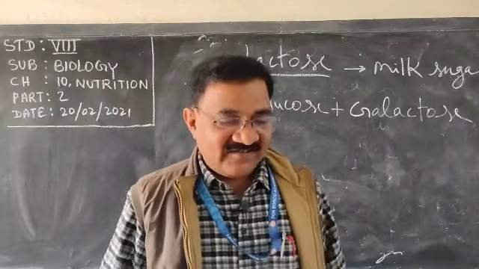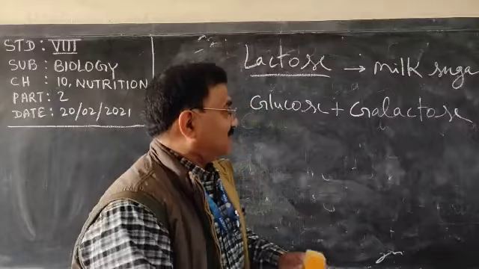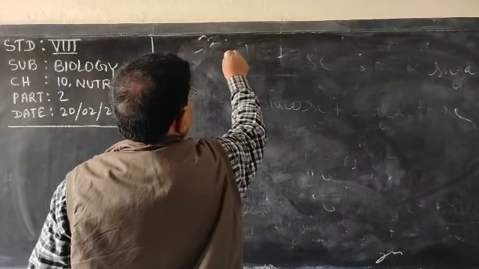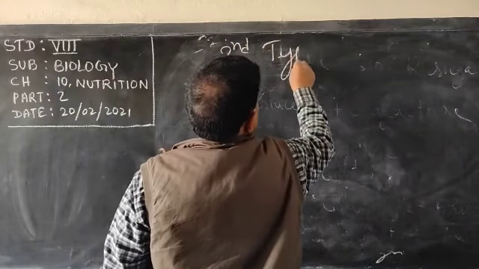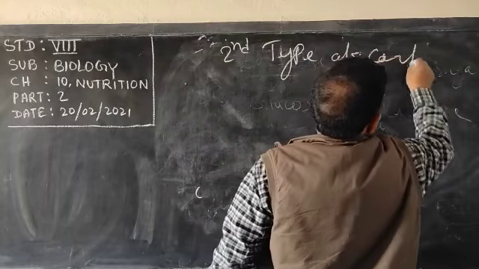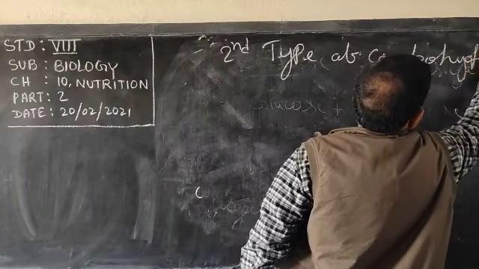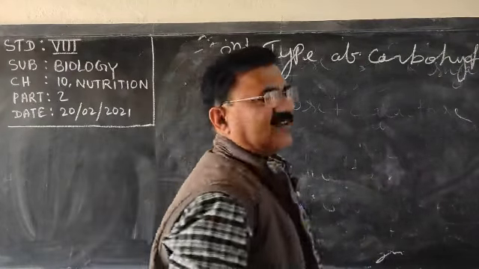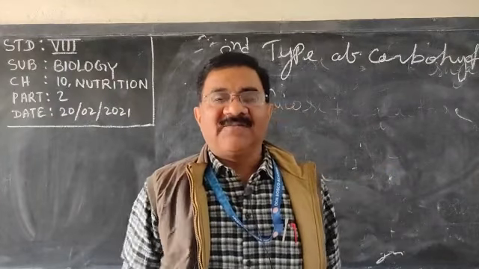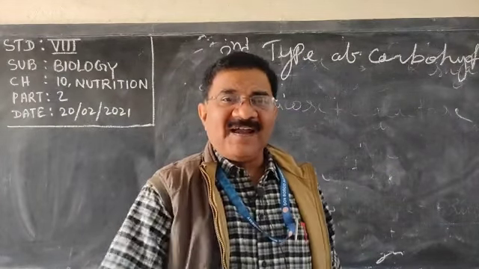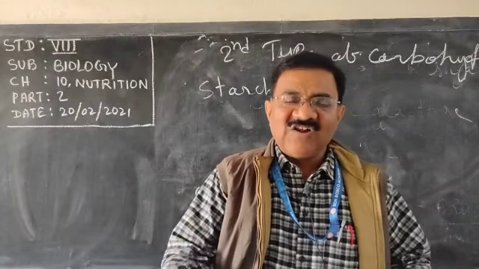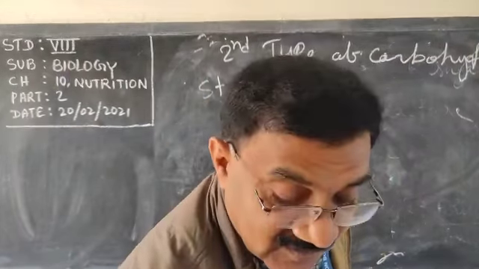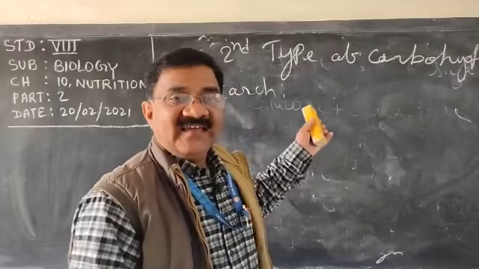One type of carbohydrate, that is sugar, we have understood. The second type of carbohydrate is starch. You must have read about starch, that plants prepare their food, and the food prepared by the plant is glucose. That glucose is used up by the plant body, and the rest is stored in the organ as starch.